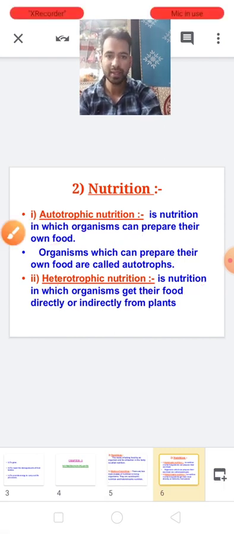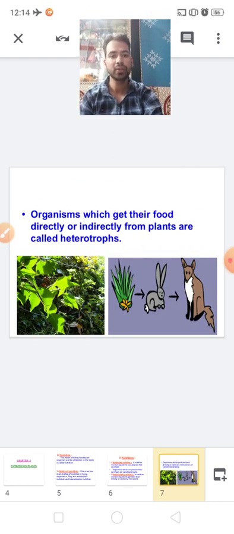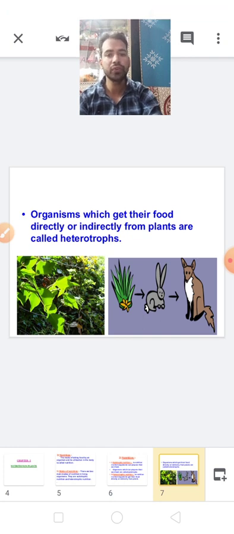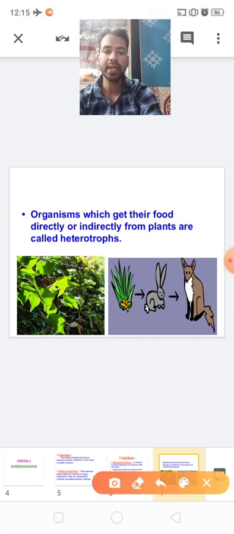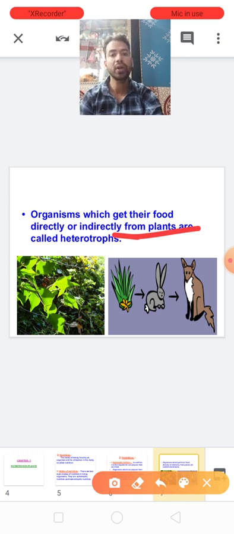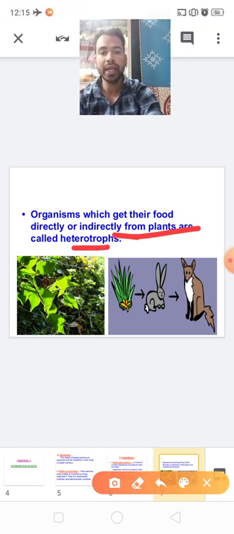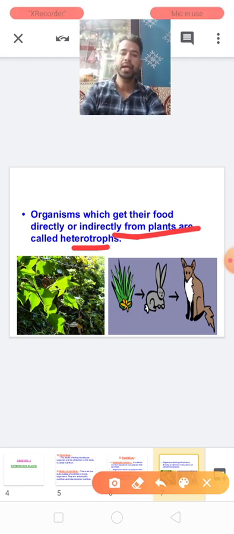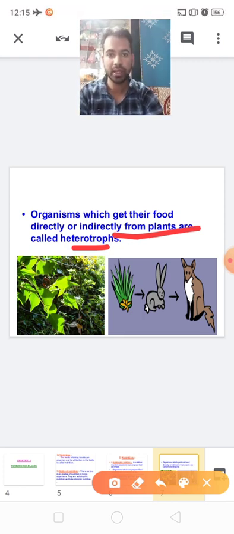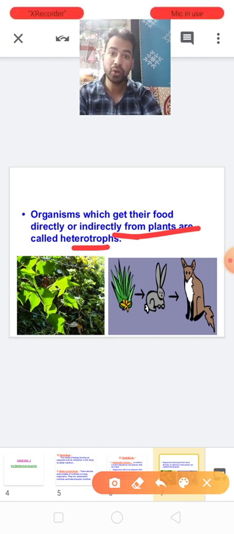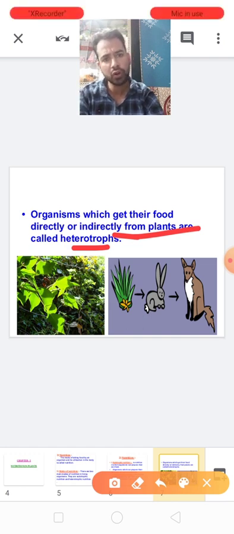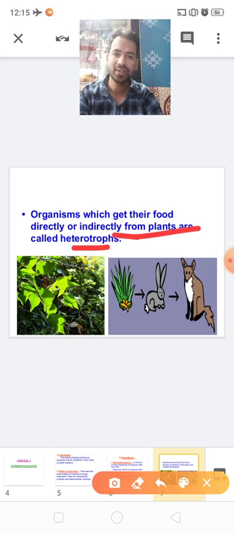Okay, clear? Any doubt? See, if organisms take their food directly or indirectly from plants or animals, they are known as heterotrophs. Means the name of the process is heterotrophic nutrition, and the organisms who undergo this process are known as heterotrophs.